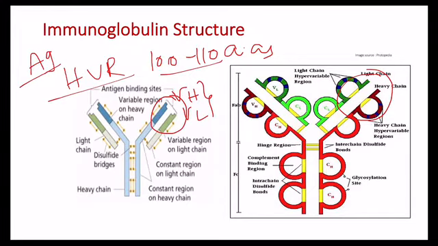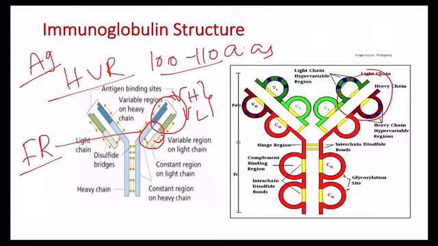Those regions are called HVR, and the less variable regions are called FR, framework regions. The hypervariable region forms the antigen binding site of the antibody molecule, the site where the antibody binds to the antigen.